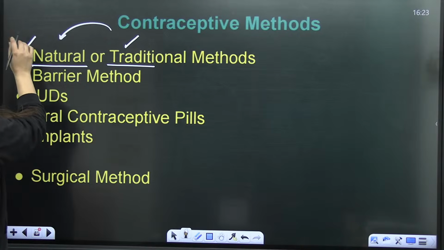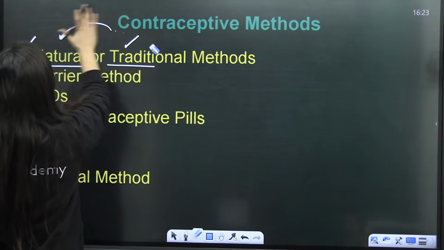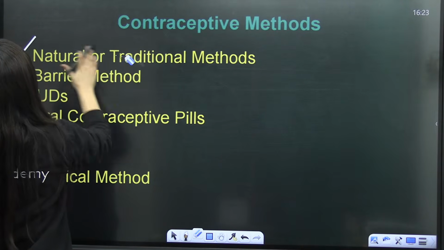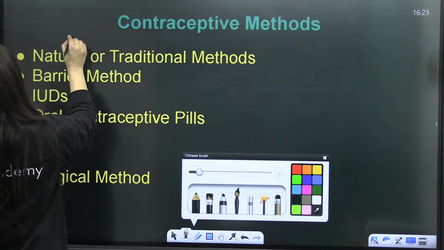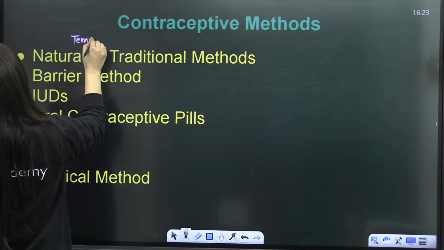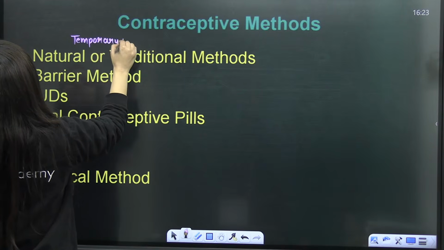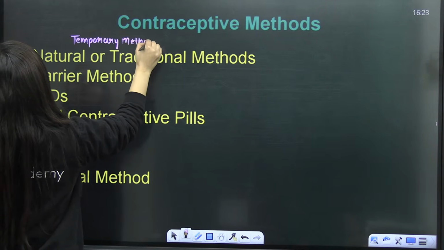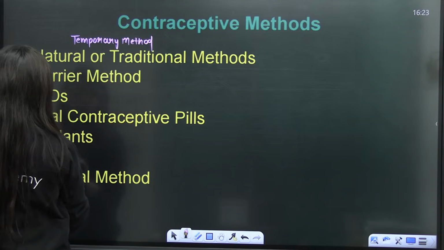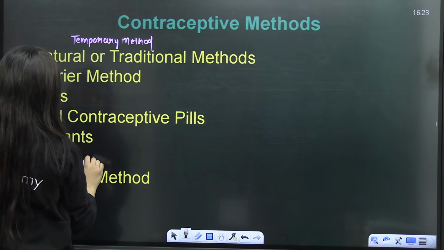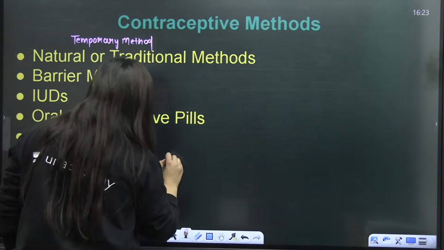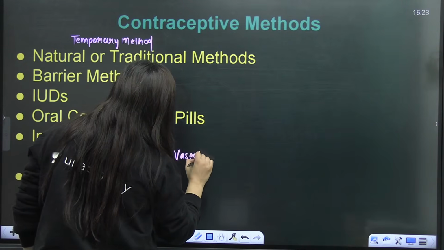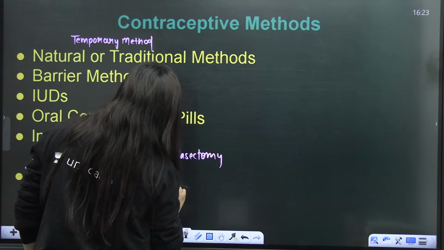So all of them are the temporary method. And this one is going to be the permanent method, the surgical method, where we will discuss vasectomy and tubectomy.